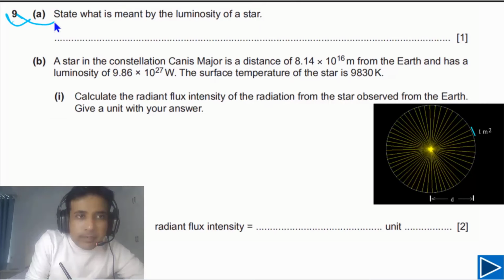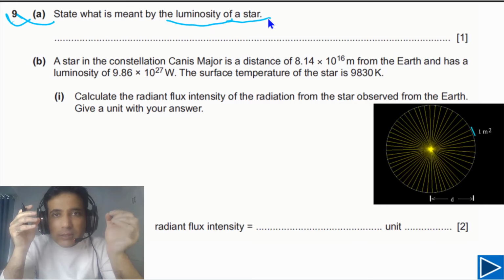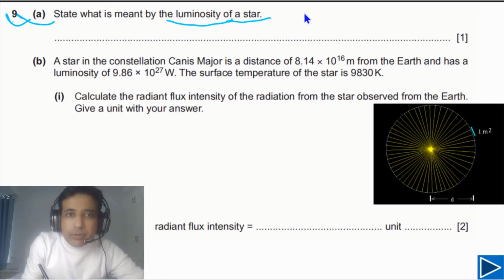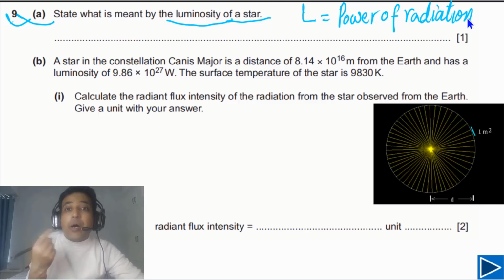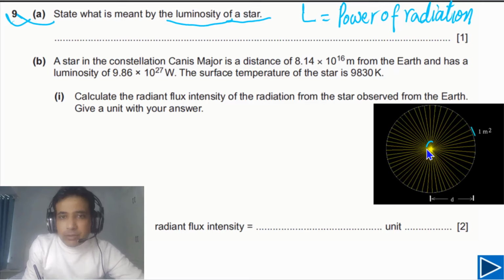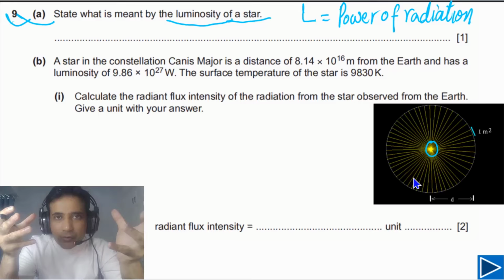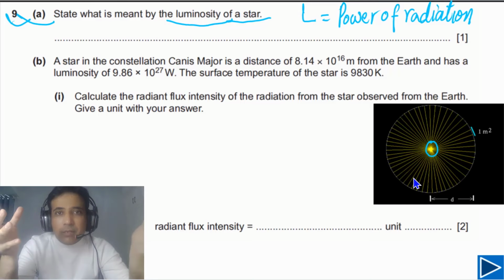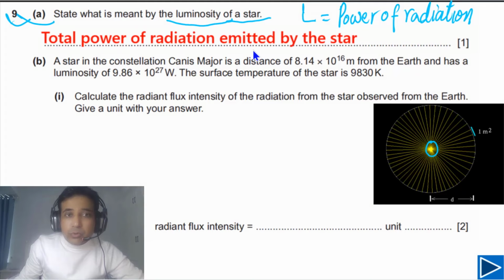For question number 9, part A, we need to state what is meant by the luminosity of a star. Luminosity of a star is the total amount of energy radiated by a star per second. Or simply, luminosity is equal to the power of radiation, the total power of radiations. If you look at this figure, here we have a beautiful star. The luminosity of the star means the total amount of energy radiated by this star per second. So simply, luminosity is the total power of radiations emitted by the star.